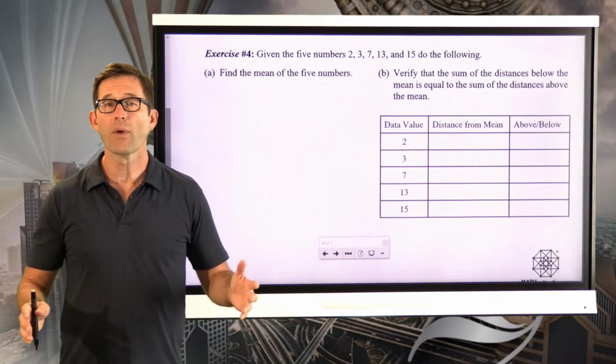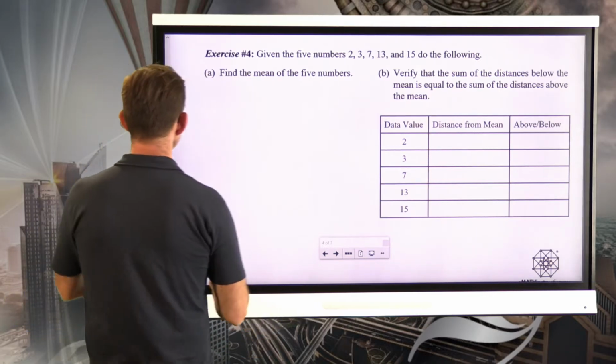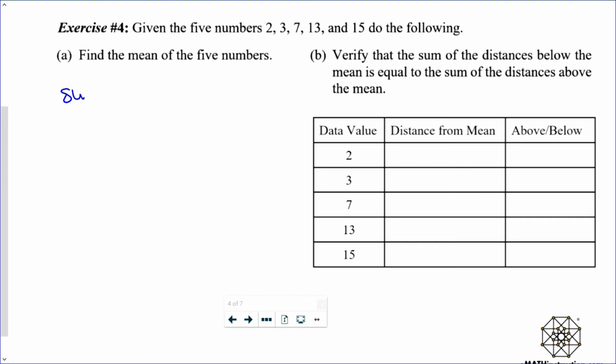All right, well, whether you use your calculator or do it by hand, let's figure out the mean, right? So the first thing I'm going to do is my sum. Let's see, well, I'll write it out. 2 plus 3 plus 7 plus 13 plus 15. I'm going to go big first.